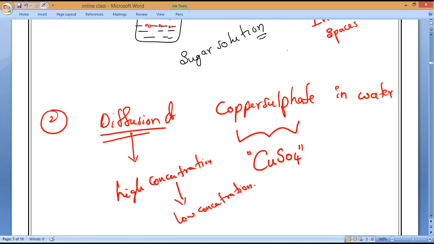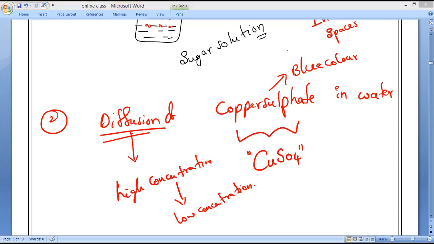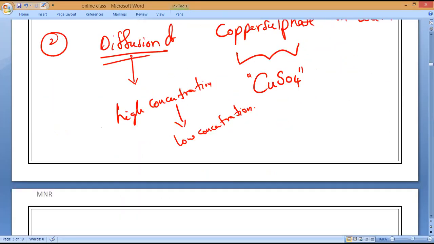Okay. Now, what is the color of copper sulfate? Anybody can tell me? Harish, Danishka, Gokul. Everyone, so it is blue in color. Now, when a few crystals of copper sulfate are placed at the bottom of a beaker containing water, the whole beaker slowly turns into which color? Blue color.